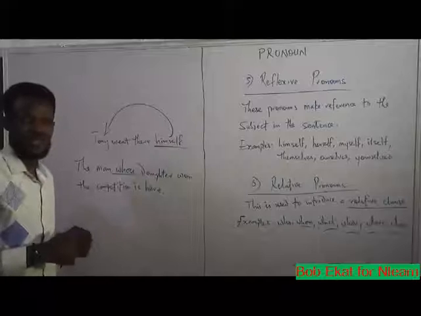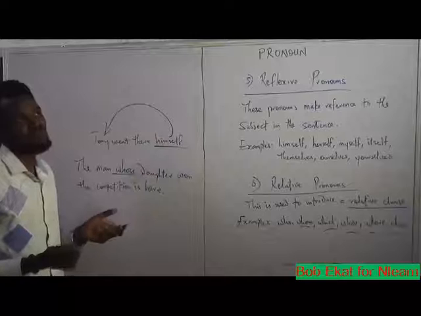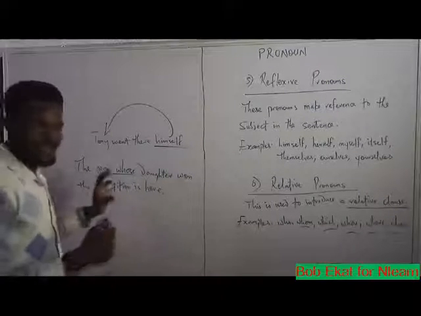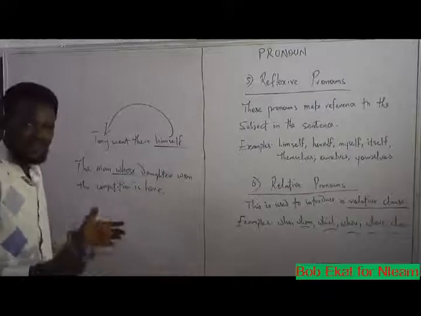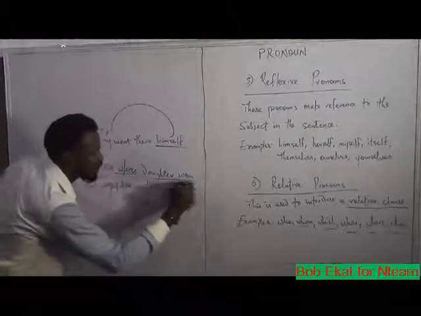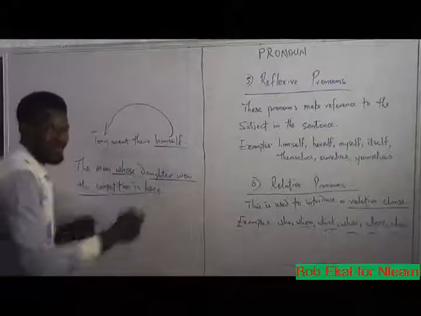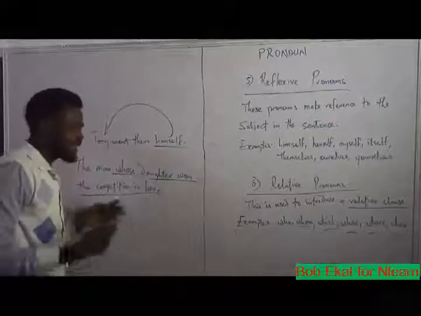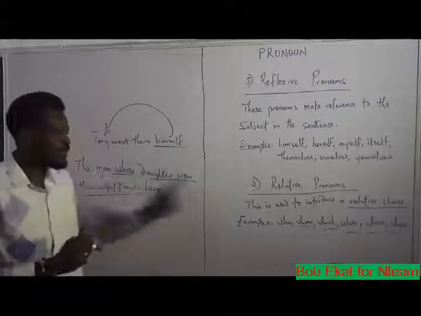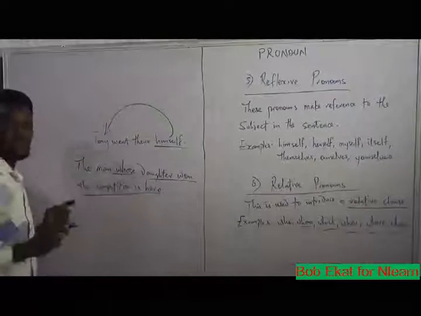We can use whose in asking a question. I can say, whose ball is that? We can use whose in asking questions. But in this case, it is acting as a relative pronoun because this whose links the second part of the sentence. It helps to introduce this second part of the sentence and makes it stand. And this second part here is what we refer to as a relative clause. Whose daughter won the competition.